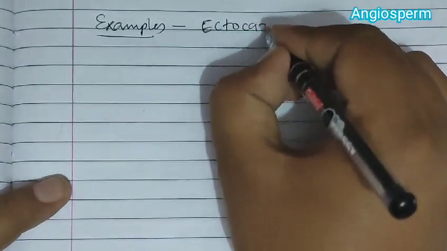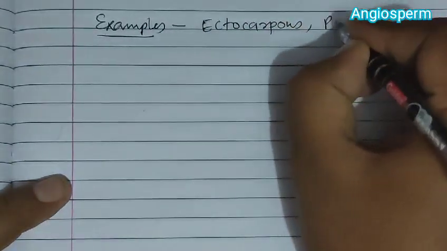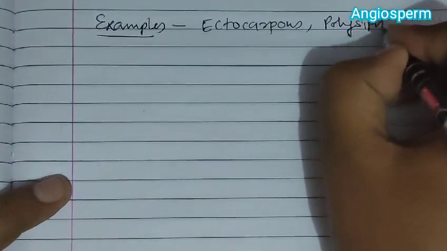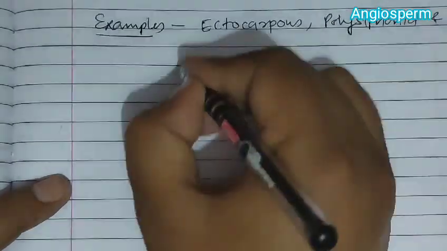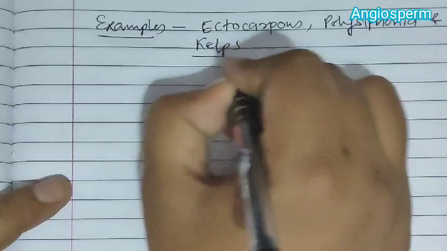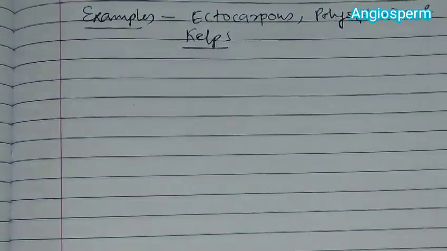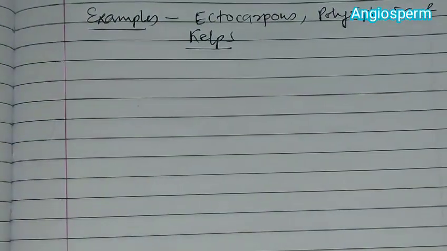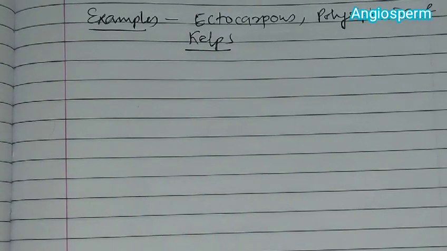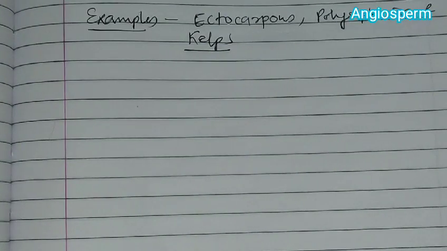Now examples of the haplodiplontic life cycle include Ectocarpus, Polysiphonia and kelps. These are the algae which are haplodiplontic. So this is all about the life cycle, and that is all about the chapter Plant Kingdom.